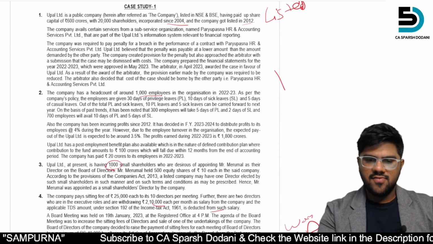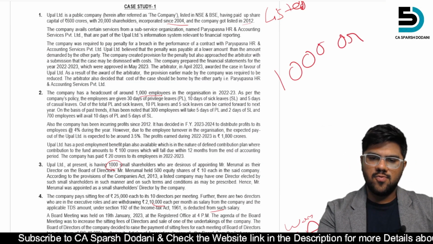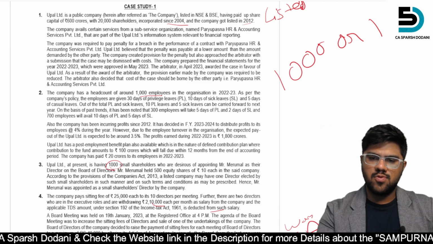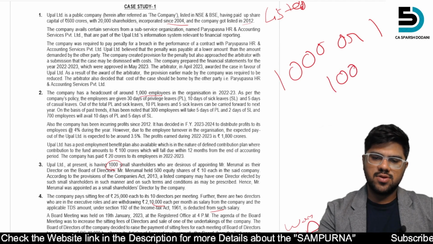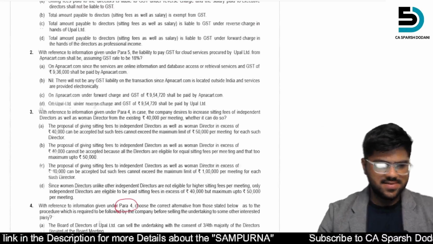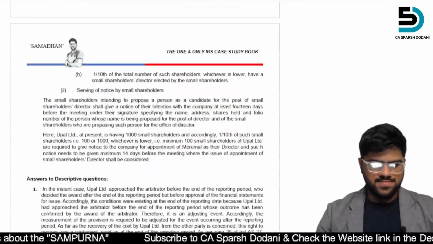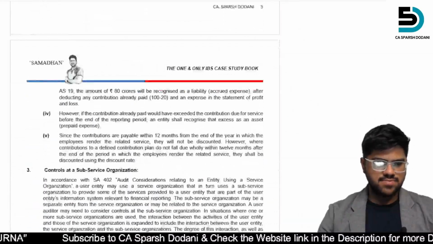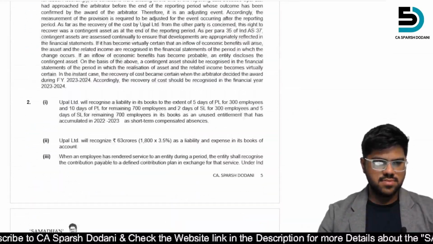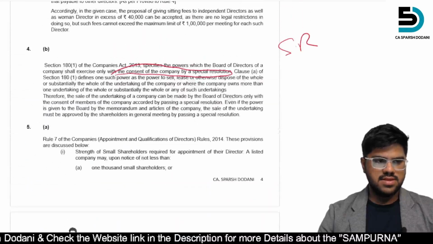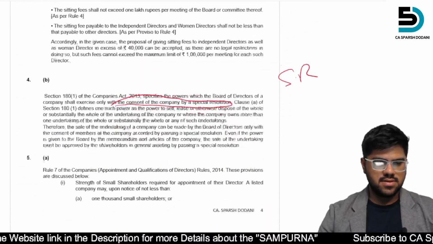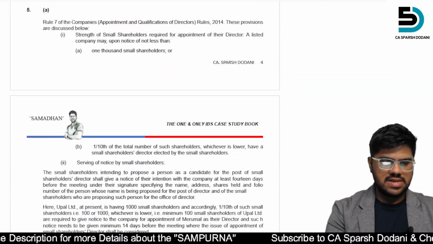So what is it? 1000 or one tenth of 1000. So what would be 100 shareholders? So your answer is one tenth.